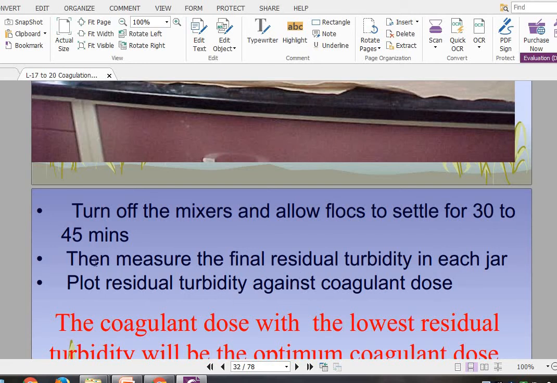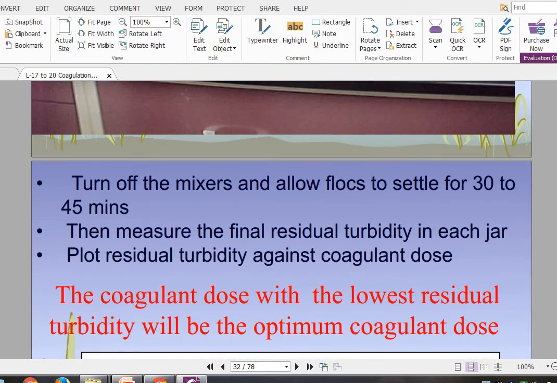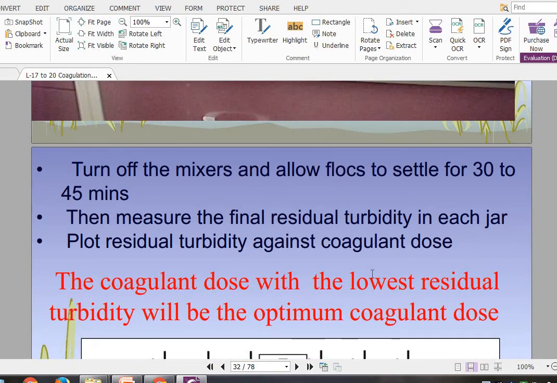Now what will we do after that? Then measure the final residual turbidity in each jar. Then again we have to plot the residual turbidity against coagulant dose, and after plotting that we will come to know the coagulant dose with the lowest residual turbidity, which is the optimum coagulant dose.